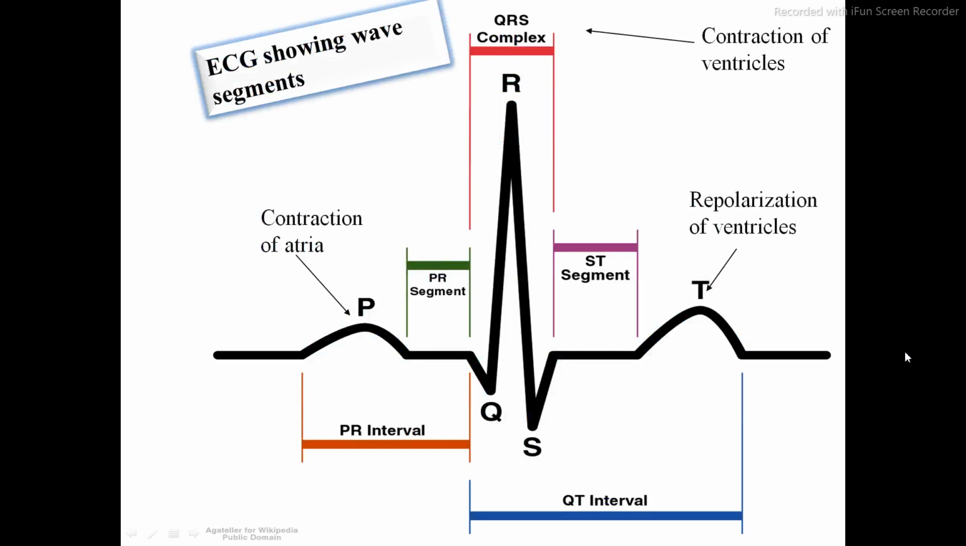बराबर है ना, जहाँ हम ICU में देखते हैं, ICU में ये डायग्राम हमें बहुत बार दिखाई देती है, राइट. So what is the P phase? P phase is the contraction of atria. QRS complex is the contraction of ventricles, and the T phase is the repolarization of the ventricles. Okay, so this is the ECG diagram which is showing the wave segments.